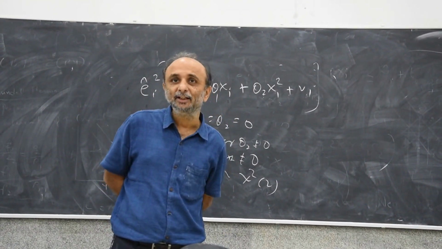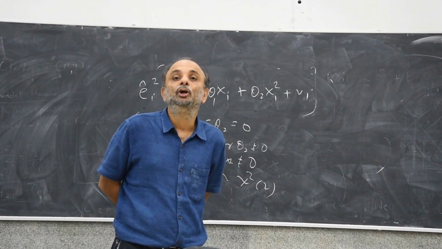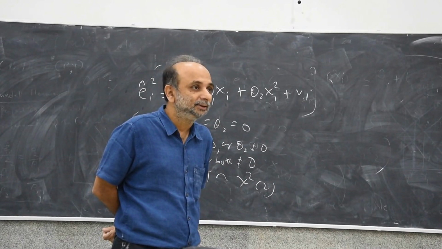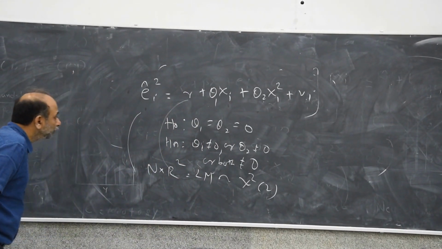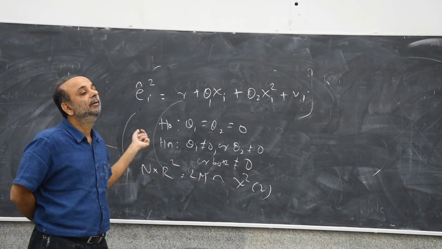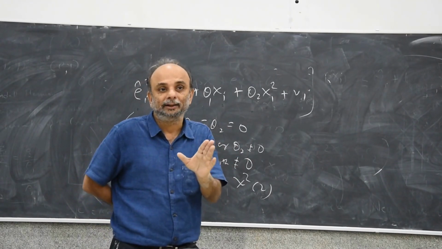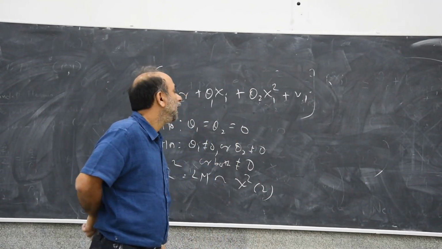You can't use an F test because you do not know the distribution of vi. If vi is non-normal, it can't be done as an F test, because the F test requires normality. So what do you do here? You use a Lagrange multiplier test, which in this context is called the Breusch-Pagan test.